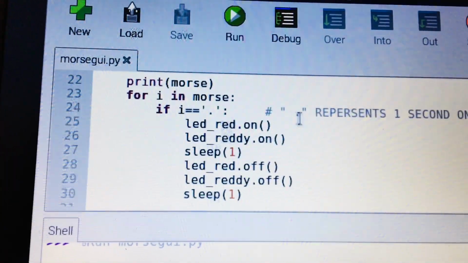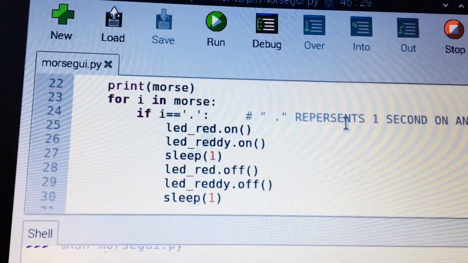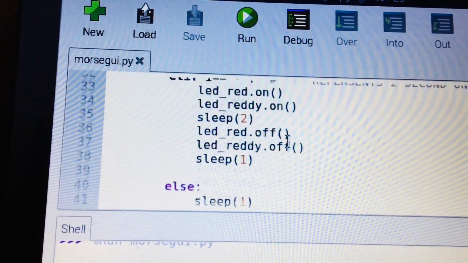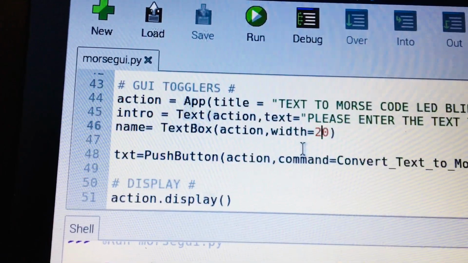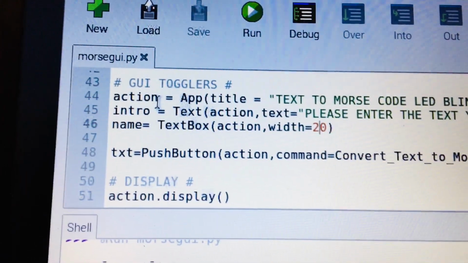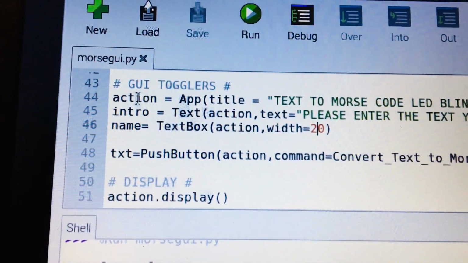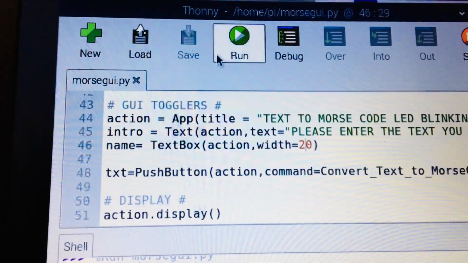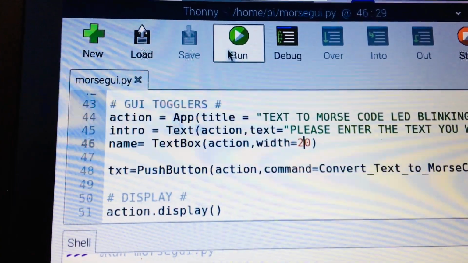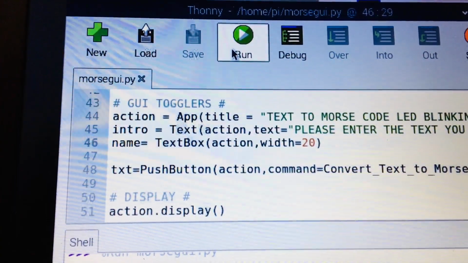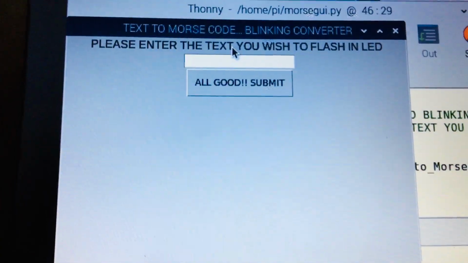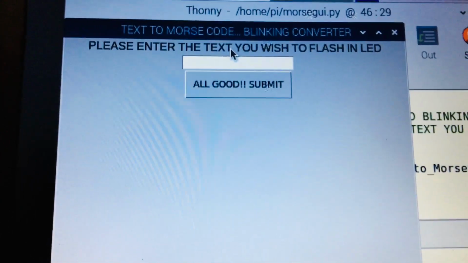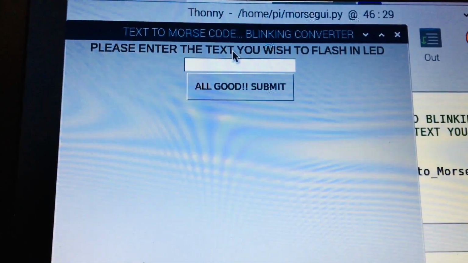whereas a dot represents a 1 second blink and a dash represents a 2-second blink. Then we made GUI togglers. So let's flash it and see if it's running or not. All good. Text to Morse code blinking converter.